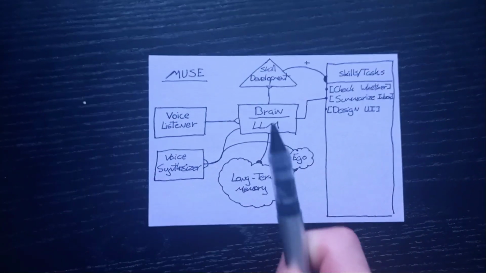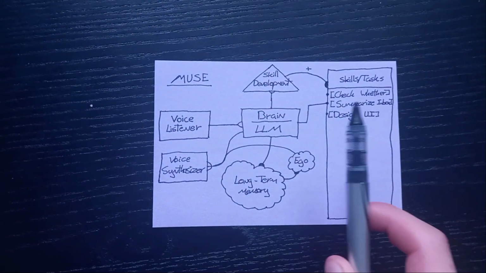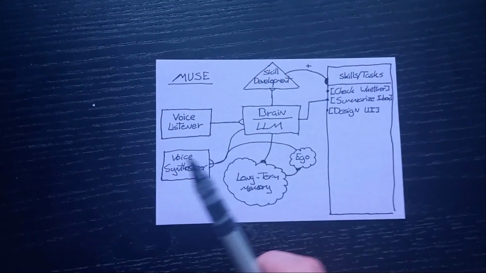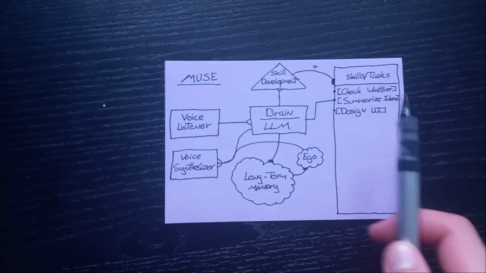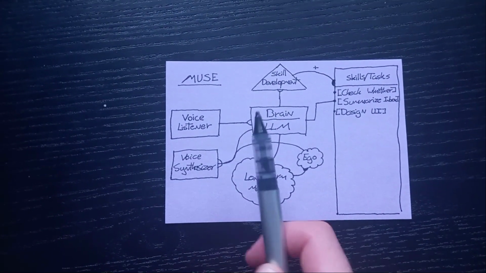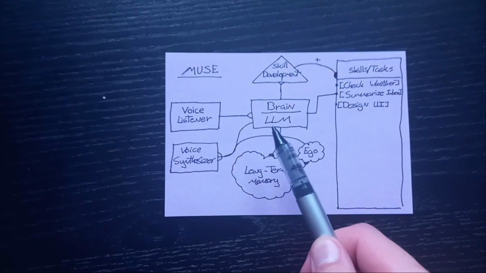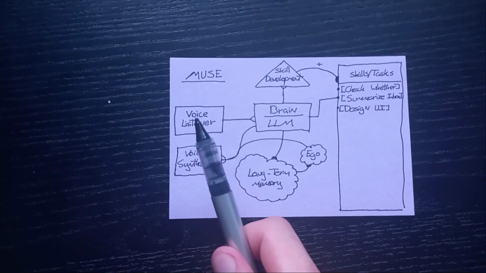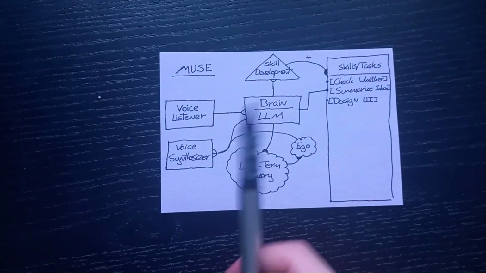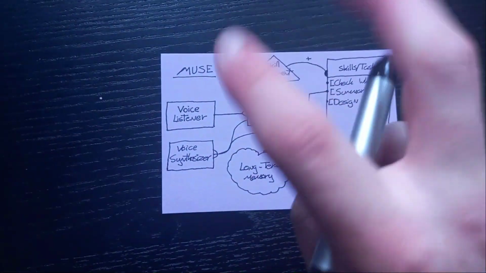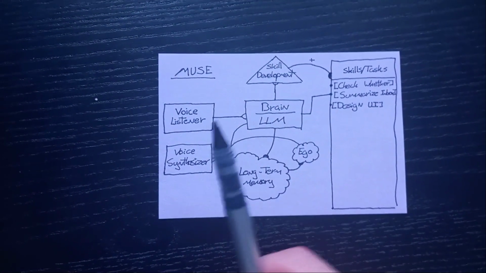From the brain, there are a lot of different things. I would like it to be able to pull from a long-term memory and from a skill library when I'm using it. So when I'm using it, it should be able to pull from the skills it already knows to complete the tasks or whatever questions I'm asking. And it should be able to pull from a long-term memory module so it can remember who I am, what I'm doing, what I'm currently working on, the tasks that it already knows, and other knowledge or memories that it has acquired. Here there's a little ego part, and I'll explain that later.